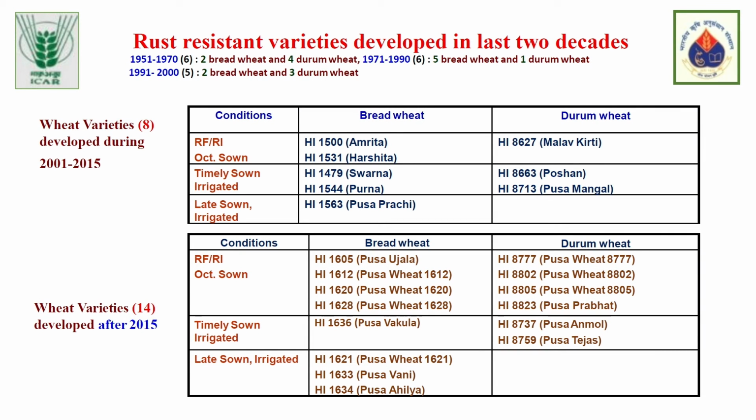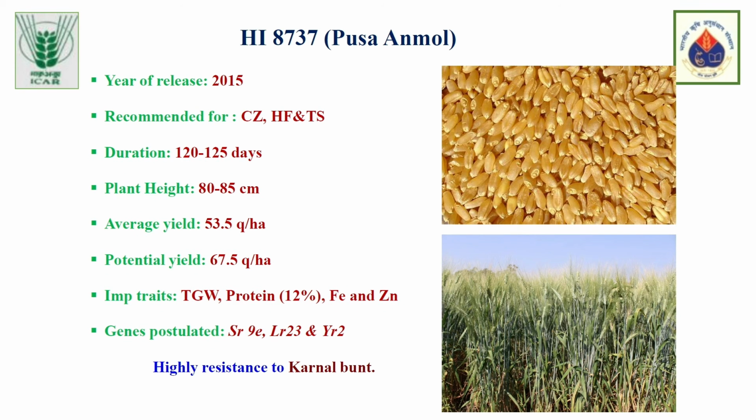From 2001 to 2015, we developed 8 wheat varieties, of which 5 were bread wheat and 3 were durum wheat. During the last 7 years, after 2015, we have developed 14 wheat varieties, of both bread wheat and durum wheat. I would like to explain the varieties we developed after 2015. First, I will explain the durum wheat varieties, because in central India, particularly in Madhya Pradesh, both durum wheat and bread wheat are important. We are the lead producing state.